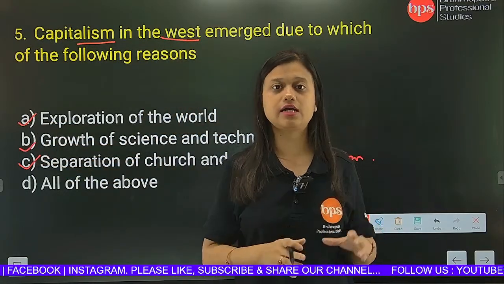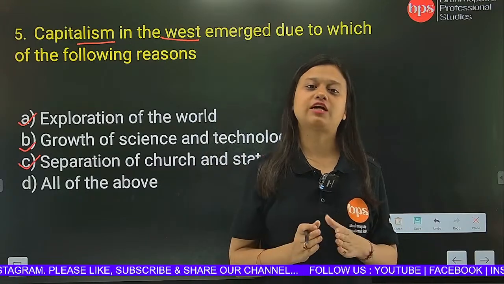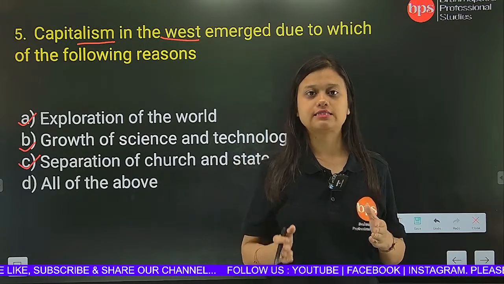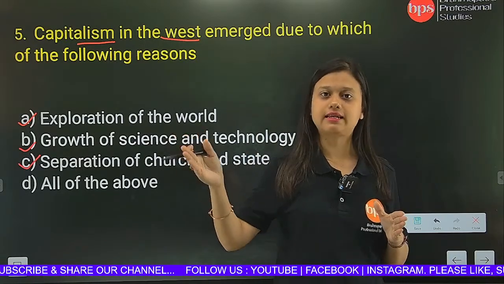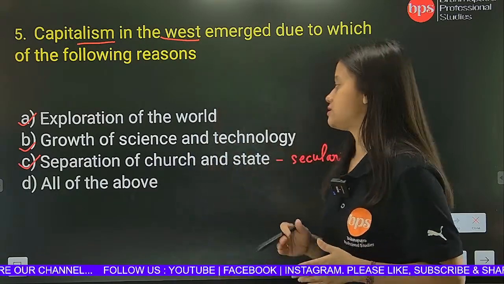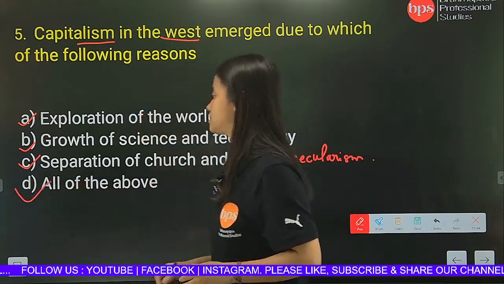Definitely, because earlier it was not very easy to navigate the seas. But with the coming of technology, even with ships, those colonizers could navigate through the sea and then they could find the new routes to market. So since all the 3 options are correct, we can say option D is the correct answer, all of the above.